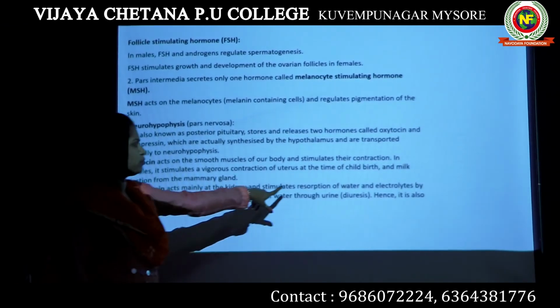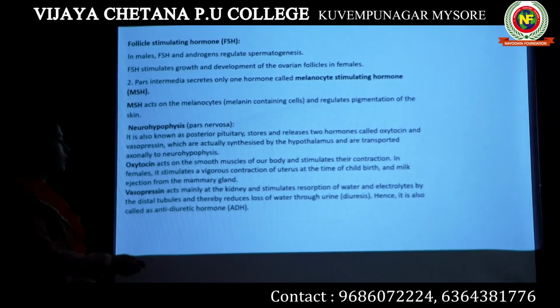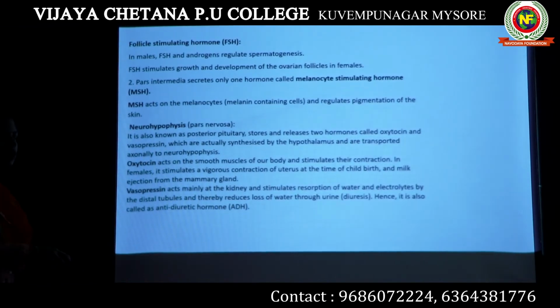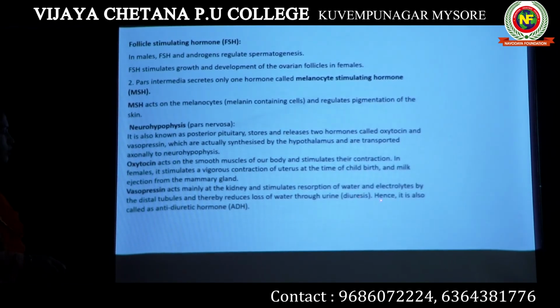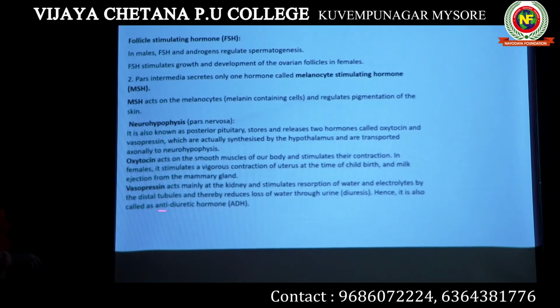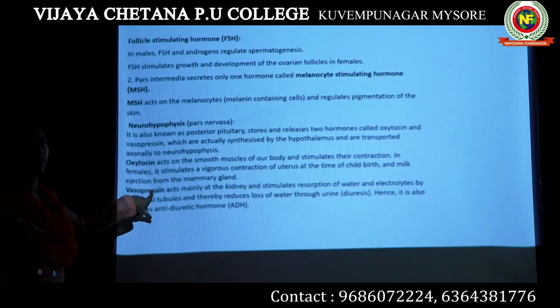Okay, when the reabsorption of water takes place in the distal convoluted tube, then loss of water through urine is reduced. When water is lost from our body in the form of urine, that condition is known as diuresis. This condition is controlled by this hormone known as vasopressin. It is also known as antidiuretic hormone. It reduces the amount of urine produced by our body.